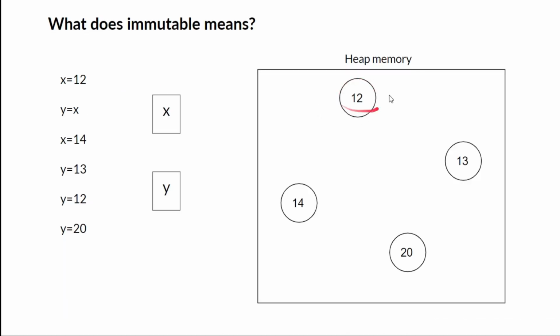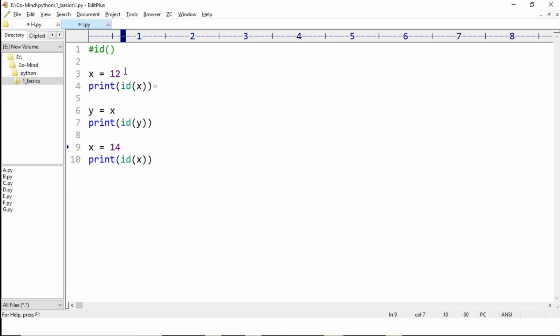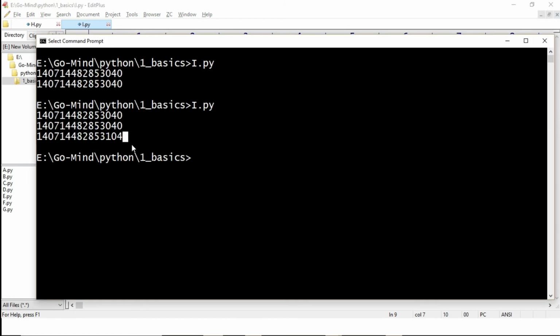Here 12 is not replaced with 14. Instead, a new object containing value 14 is created. So this is the big difference, and this is what immutability means. When we change the value of x from 12, a new object is created. That's why we are getting a different id. If the object remains same, then we get the same id as above.